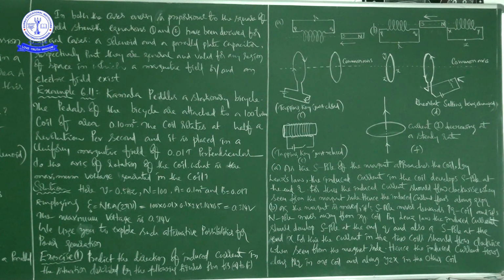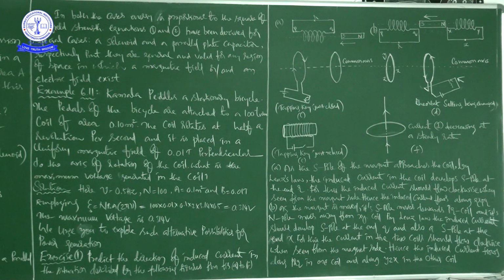By Lenz law, the induced current should develop S pole at the end Q, and also S pole at the end X. Here also S pole, right? S pole at the end Q and also S pole at the end X.